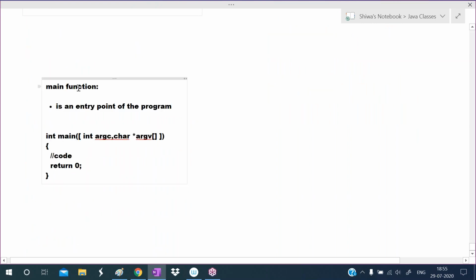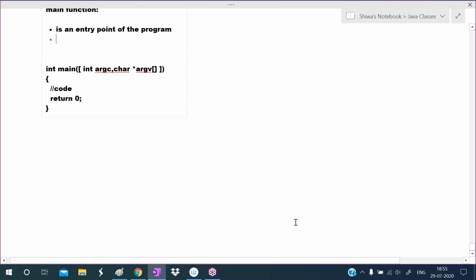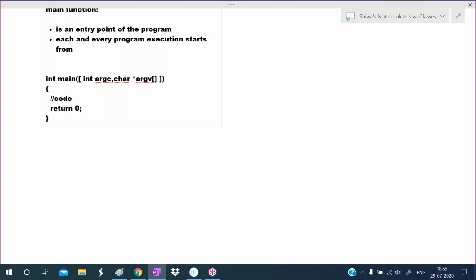Main. So what is this main? This main is the entry point of the program. In most of the programming languages, main is the entry point of the program. That may be C or C++ or Java or C sharp. In these languages, main is the entry point of the program. So here in C++, main is the entry point of the program. Each and every program execution starts from main only.